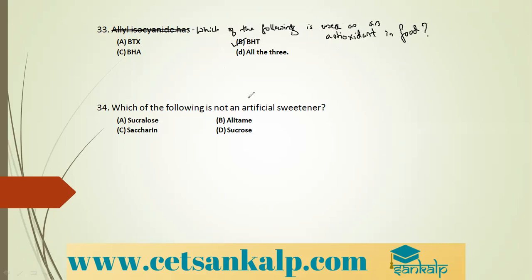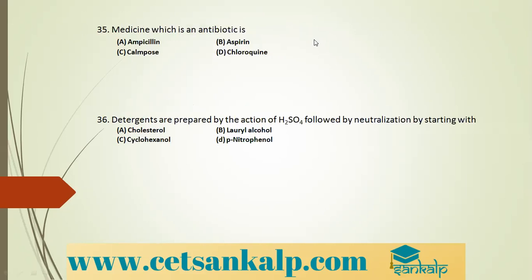Next question, which of the following is not an artificial sweetener? Sucralose is an artificial sweetener. Aspartame is an artificial sweetener. Saccharin is an artificial sweetener, but sucrose is not an artificial sweetener. It is our natural sugar, right? So sucrose is a disaccharide. So it is not an artificial sweetener.